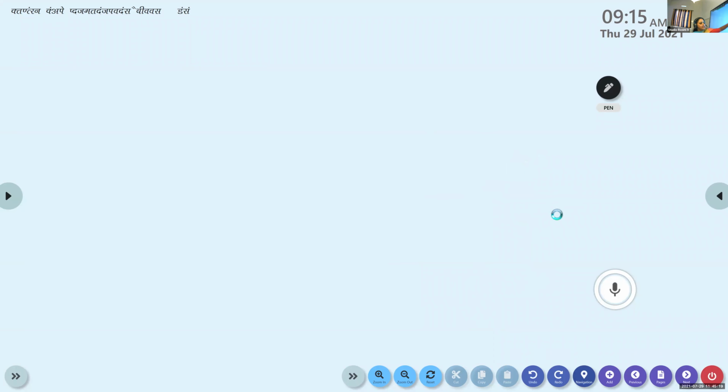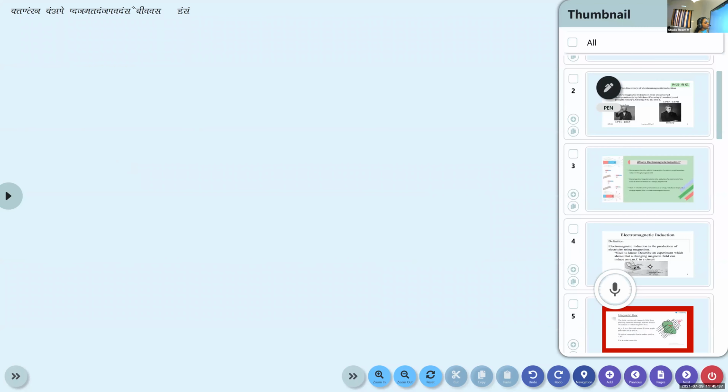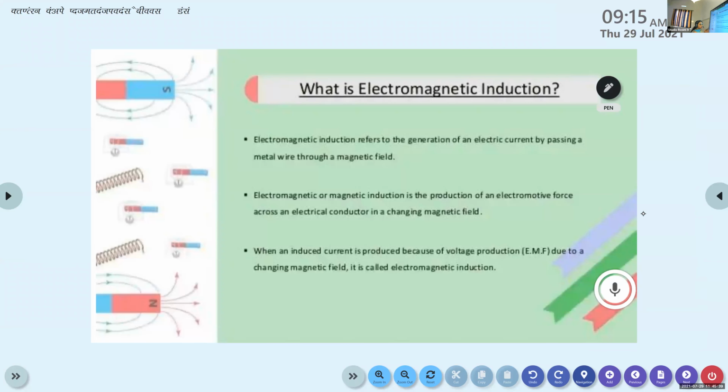So from all these three experiments, we can say that the relative motion between the coil and magnet, or the relative motion between the two conductors, is responsible for the generation of the current. This is the conclusion that he drew from all these activities.